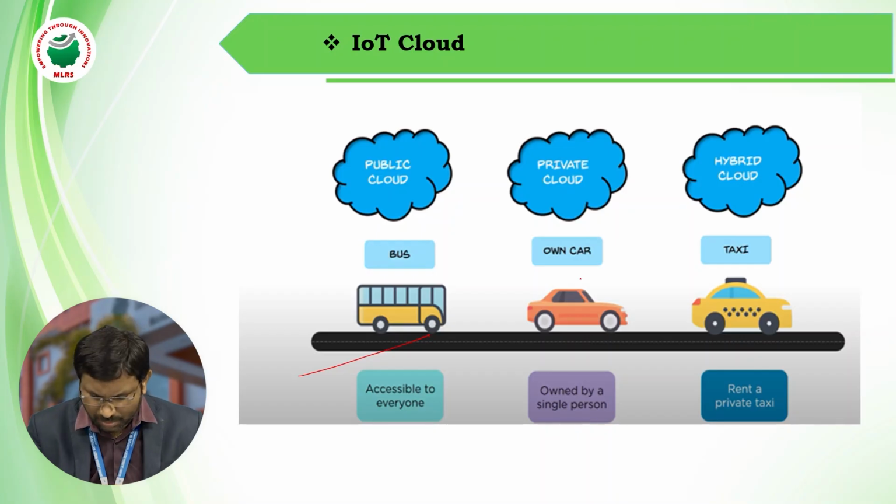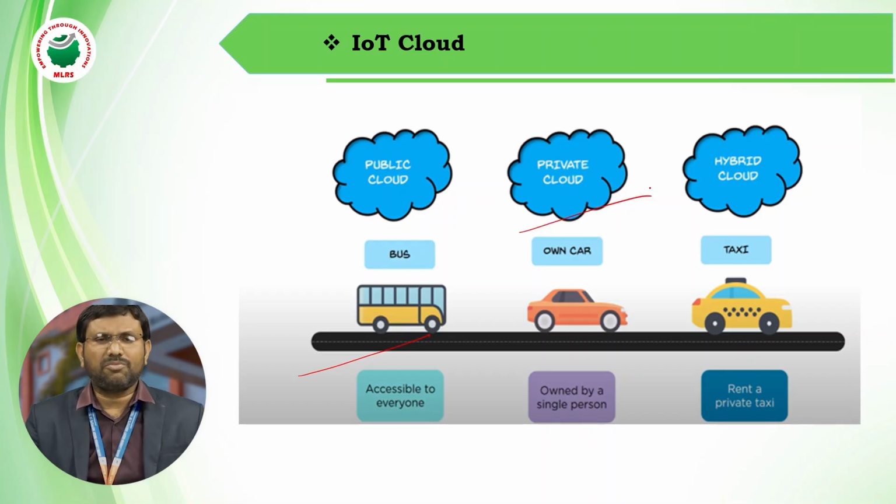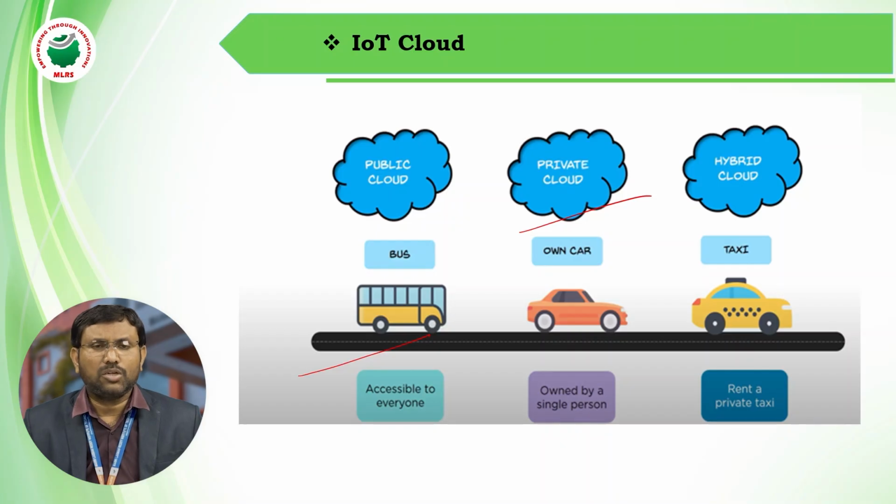Coming to the private cloud, some private organizations and software companies keep their data in the cloud, and that should be very secure. In order to provide security, the cloud management team gives IDs and passwords to those companies, so that only with the help of passwords can we access that data.